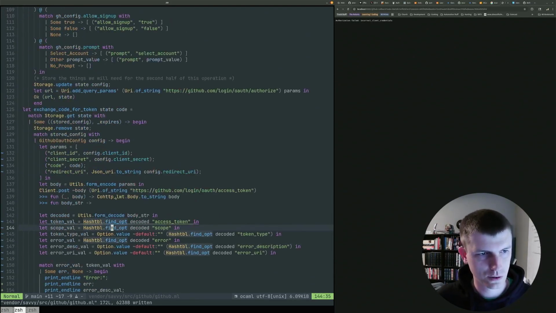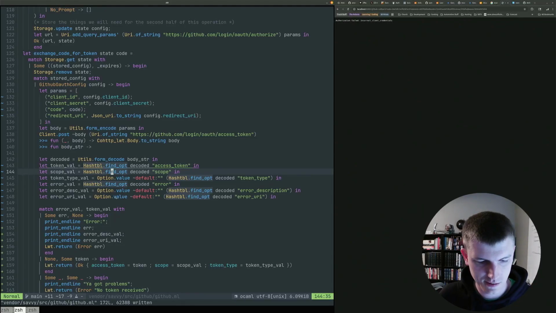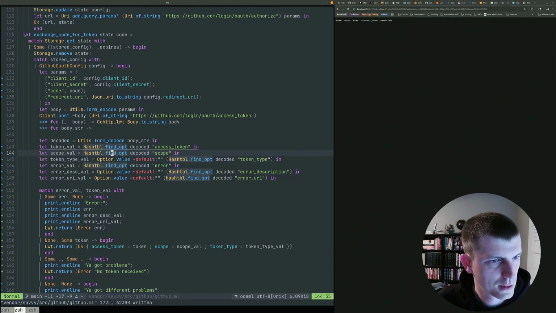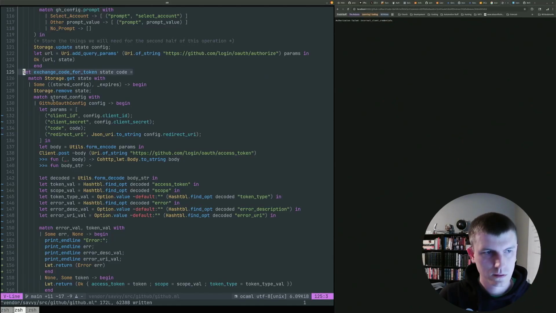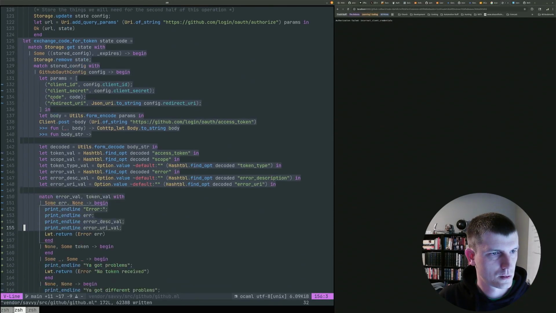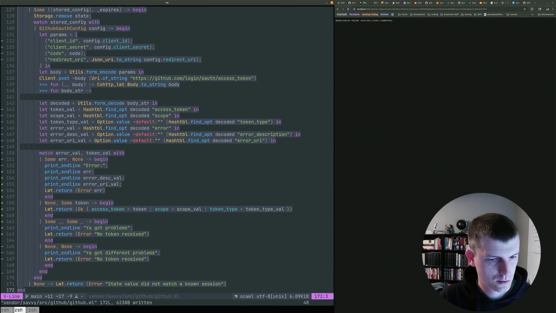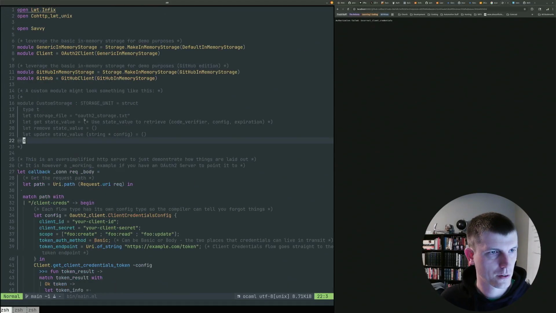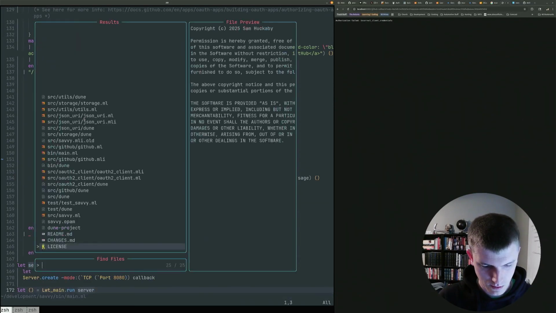Oh shoot, I also just realized I'm doing all of this not in the Savvy GitHub code. Oh, it's fine. We'll just copy it. I need this none. Yeah, I need this none. Okay. I'll come over here. Go to GitHub.